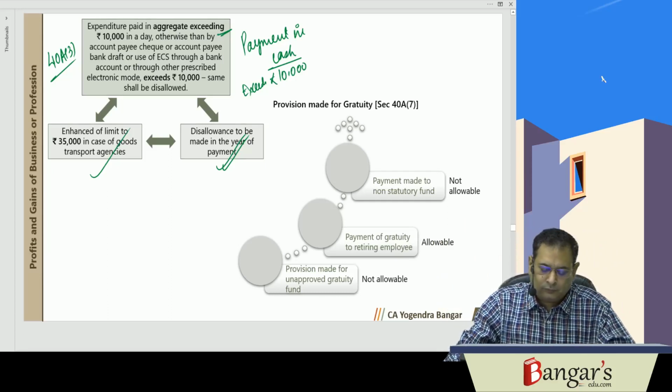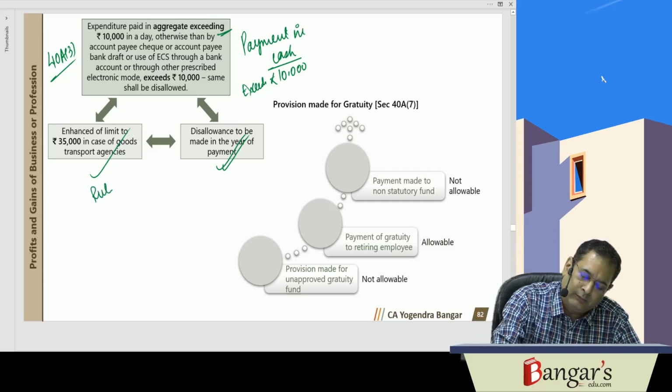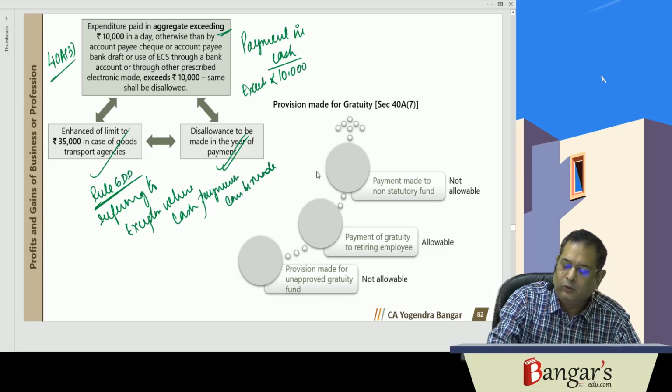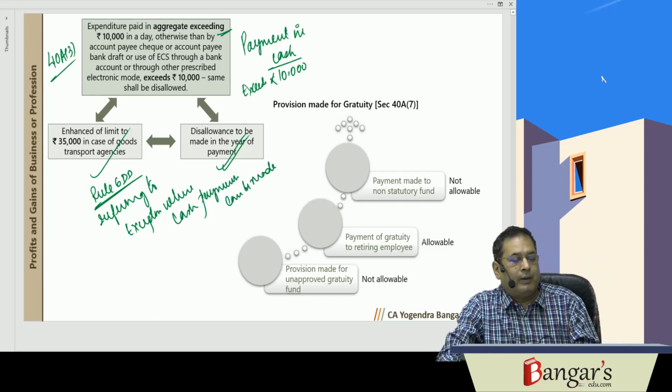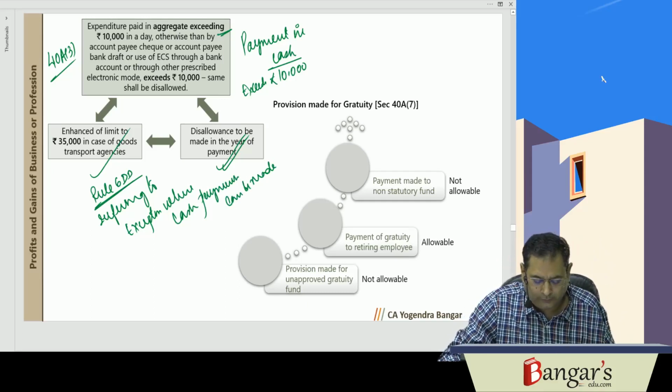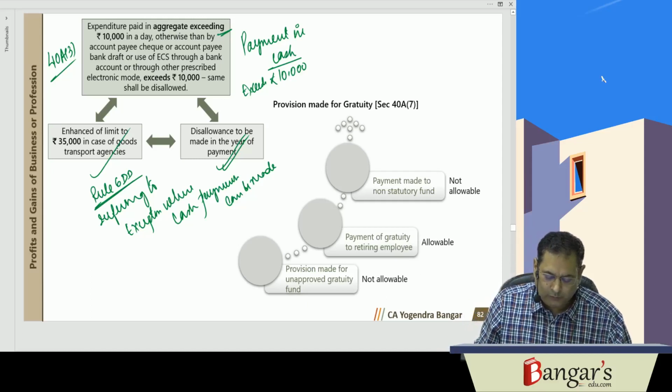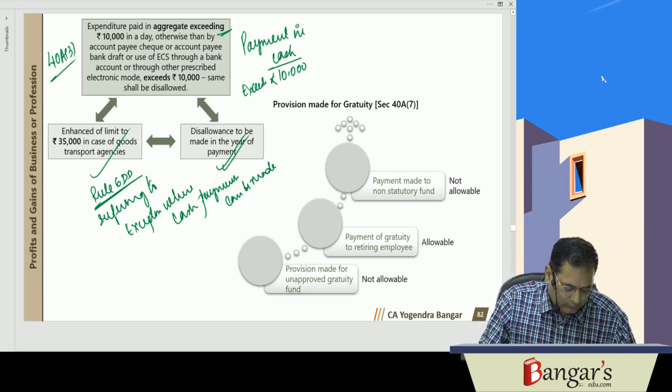Now, Rule 6DD, you can go through the same. It is referring to the exceptions where cash payments can be made. Okay, so you can go through those exceptions. Now, if the bank is closed on account of any strike, etc., earlier the same was allowed, but now that will not be admissible. That will not be allowed as deduction.